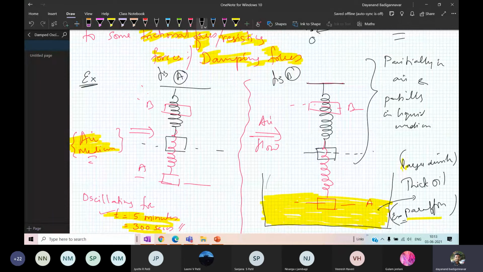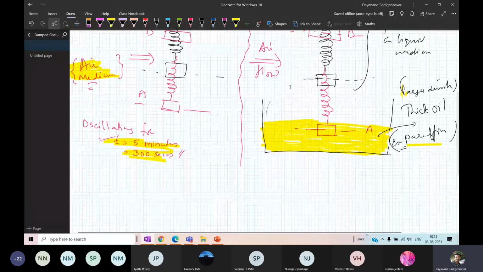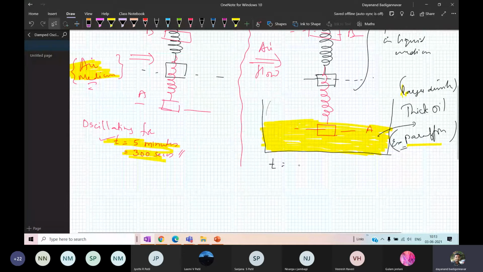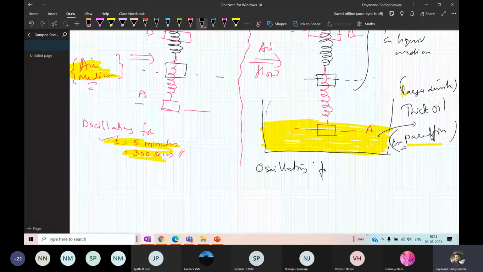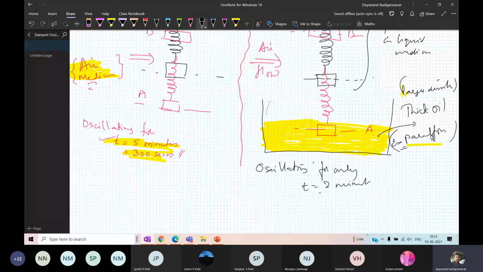Therefore, the second spring mass system in figure B is going to oscillate only for t equal to 2 minutes, or 120 seconds.